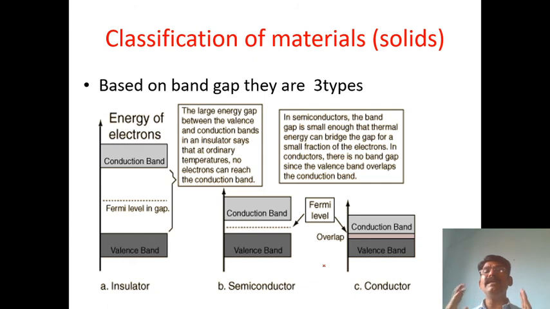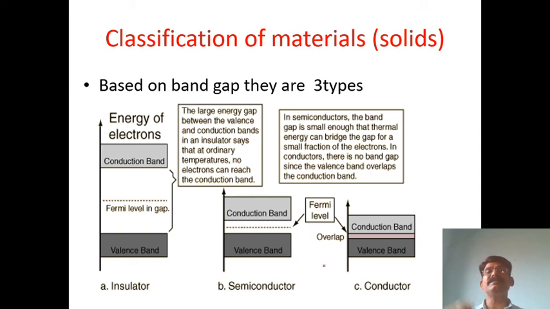Now, the classification of materials. Earlier, matter was classified into three types: solids, liquids and gases.